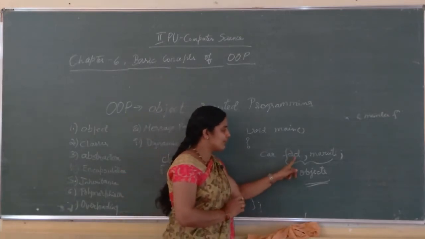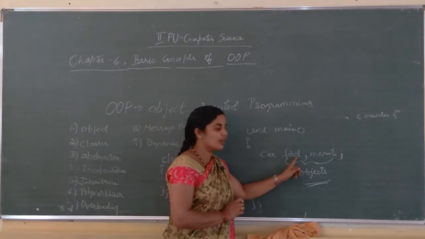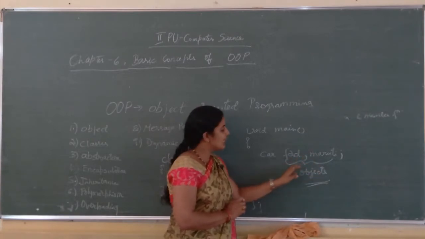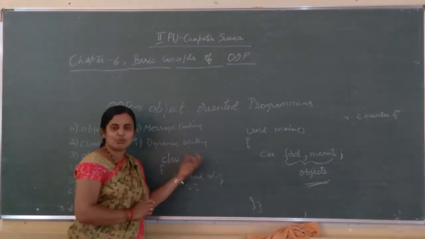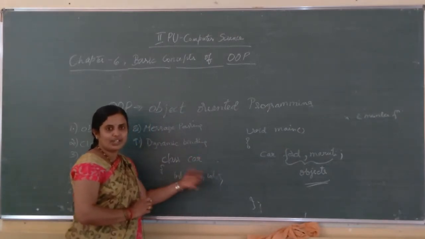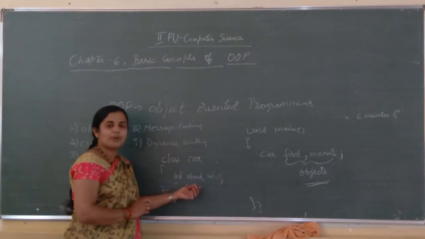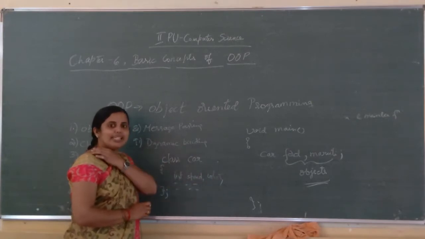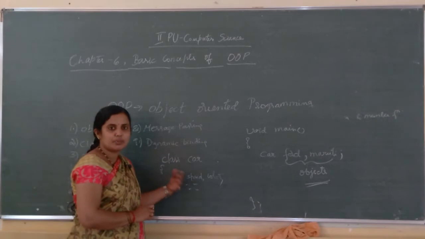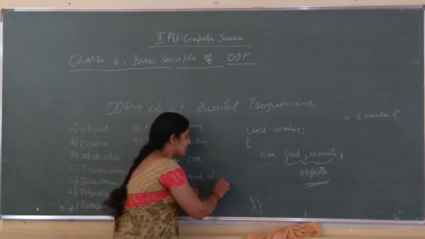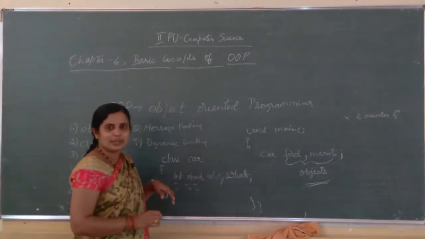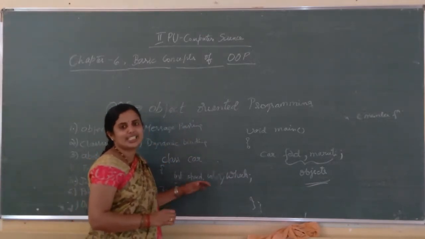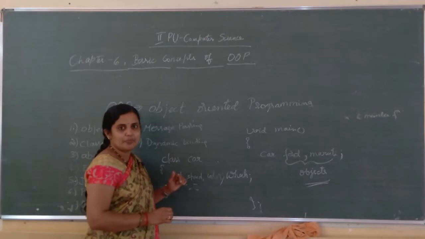Okay, here I have created 2 objects, one is for Ford and one is for Maruti. Here Ford and Maruti both have the same features, such as both have some colors, different colors, and the speed range may be different. There will be a speed range, there will be colors, and there will be wheels, etc. These are the common features each and every car has. Is it clear? Have you understood?